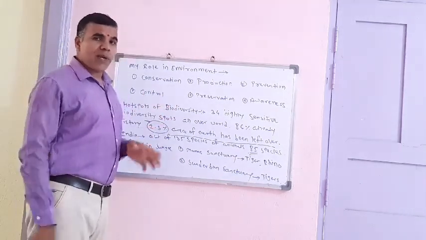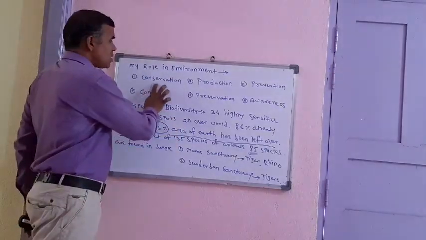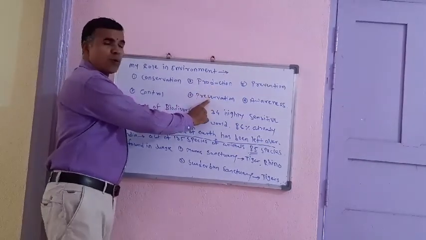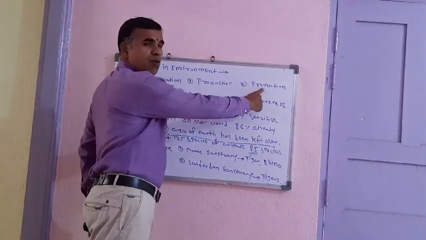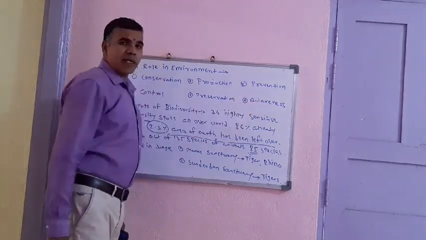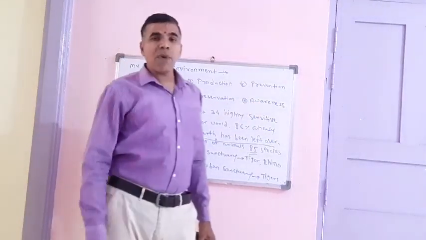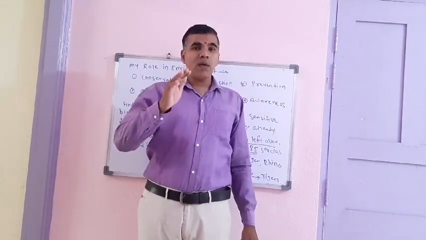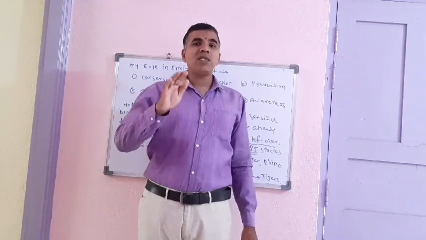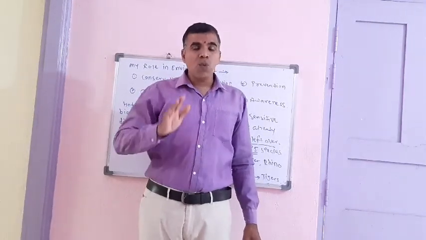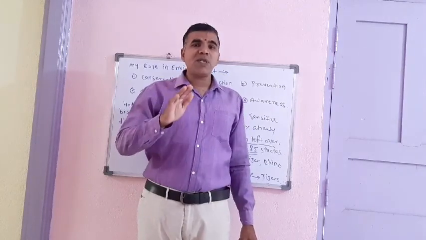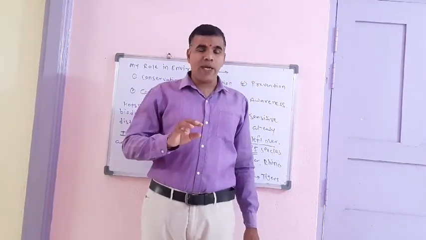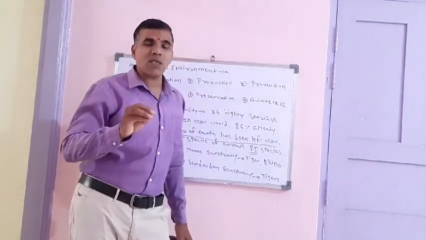So my role in the environment, these factors are: number one, conservation; number two, control; number three, production; number four, preservation; number five, prevention; and number six, awareness. These are the six factors. By using these six factors, we control the pollution which is harmful to the environment. We have to preserve the rare species of plants and animals in the environment. So in my role in an environment, all these six factors are included.